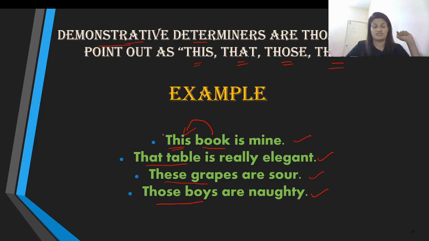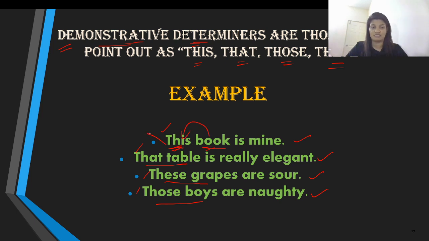Now these words like this, that, these, and those point out, or they actually demonstrate. That is why they are called demonstratives. But they qualify as demonstrative determiners when they come right in front of a noun. Book is your noun and the word you have in front of book is this.